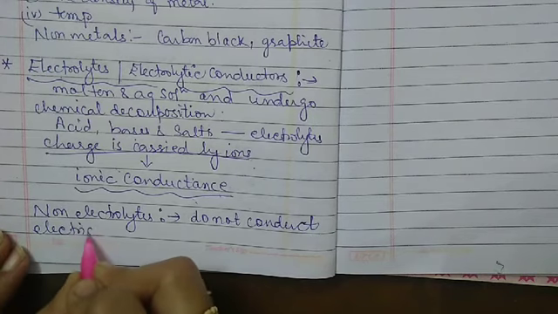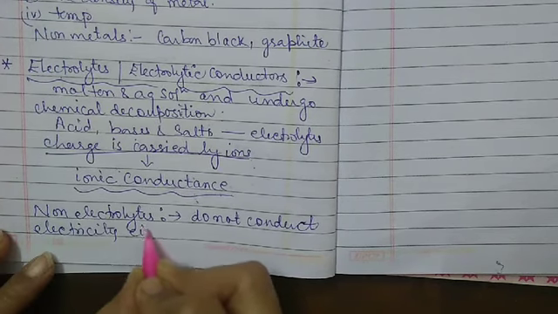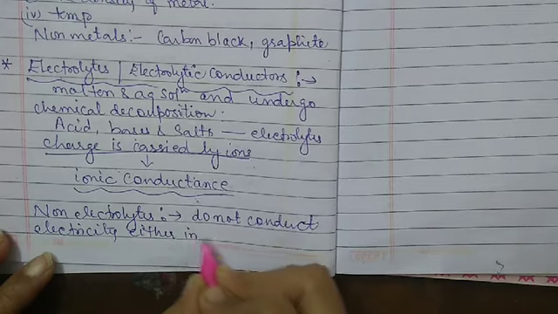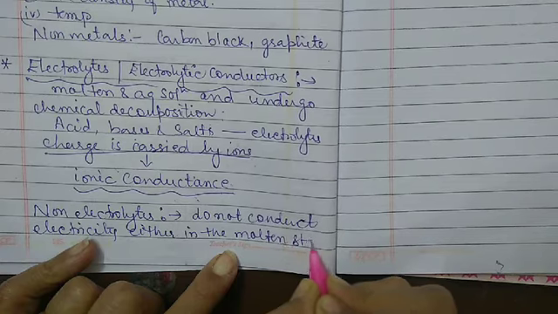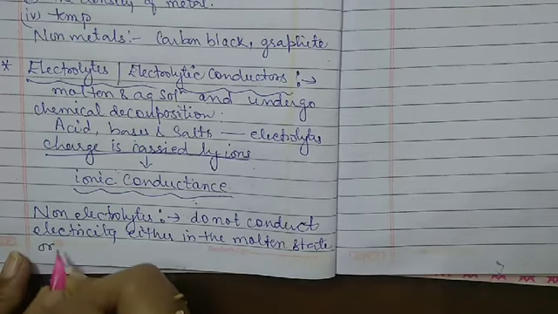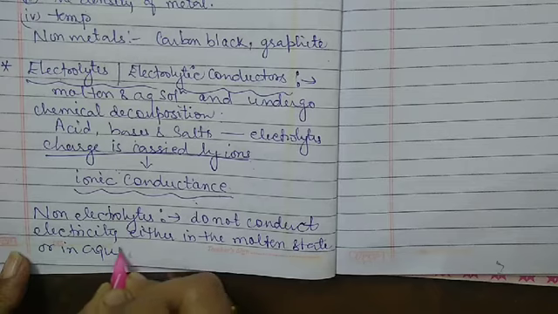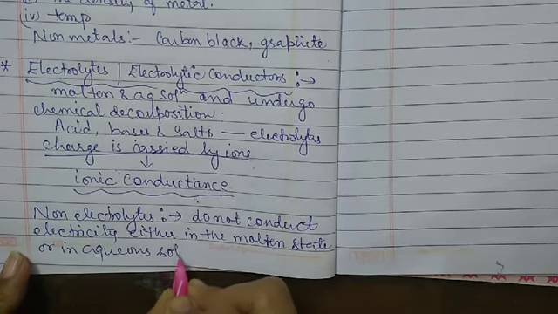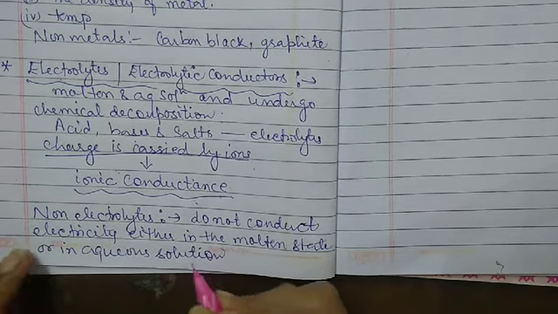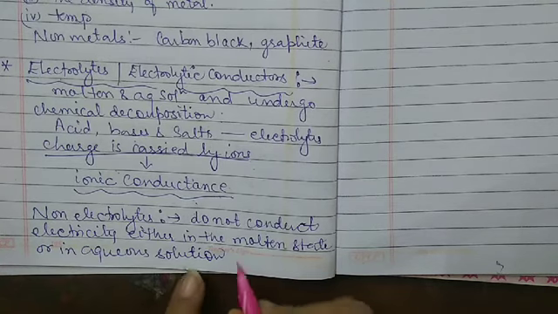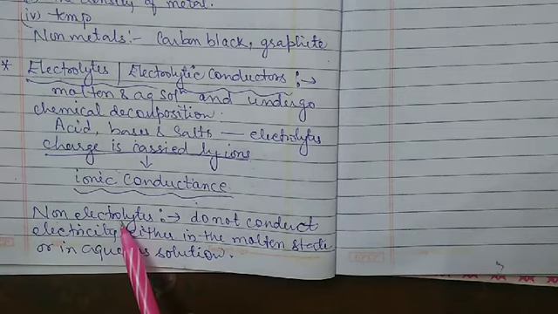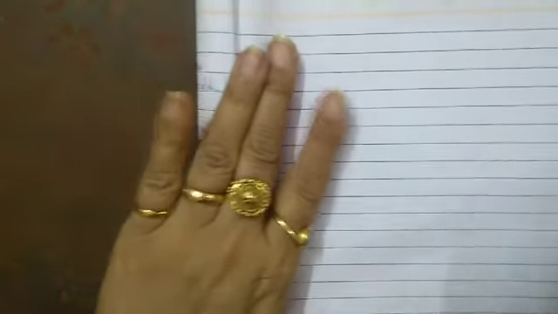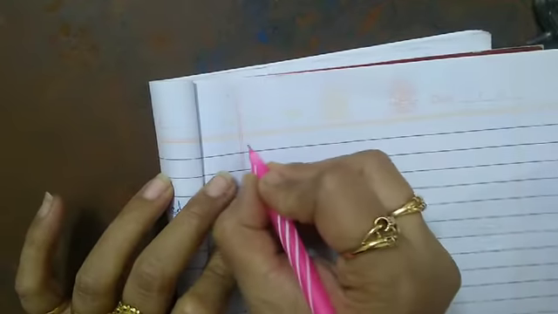They are termed non-electrolytes. And the example of a non-electrolyte is sugar.